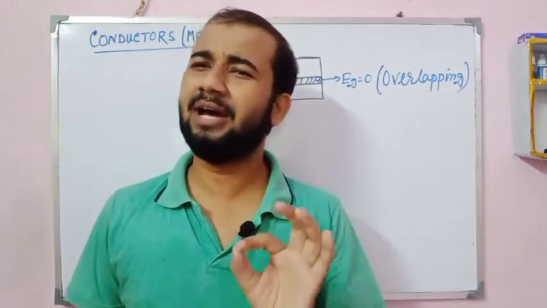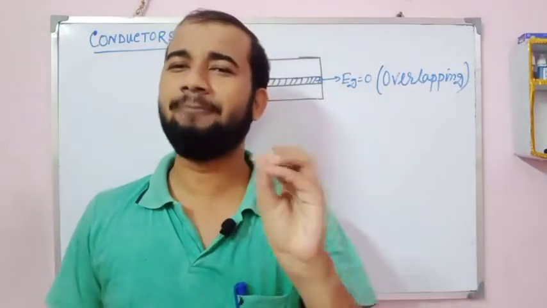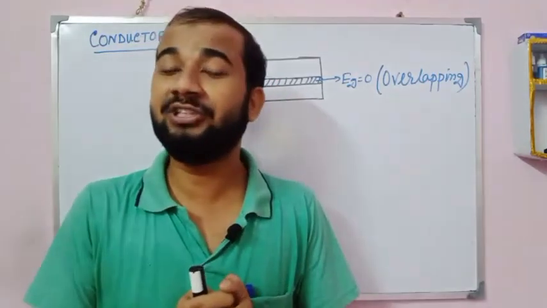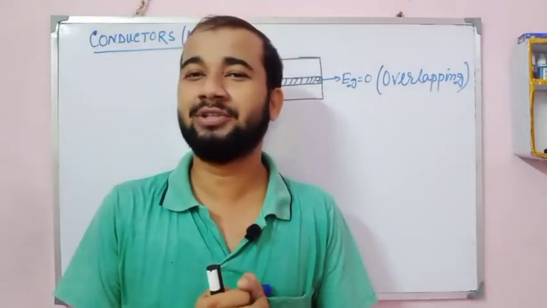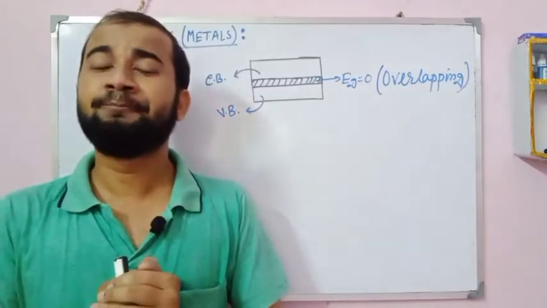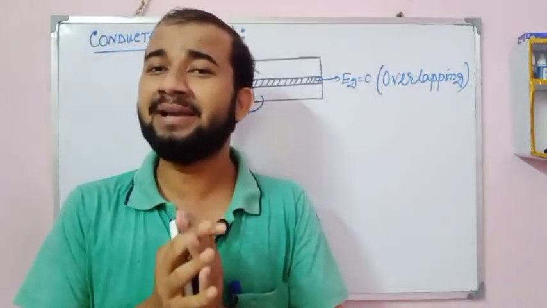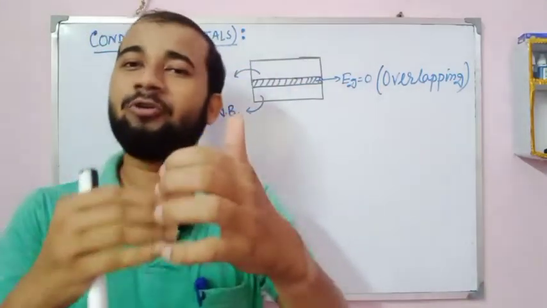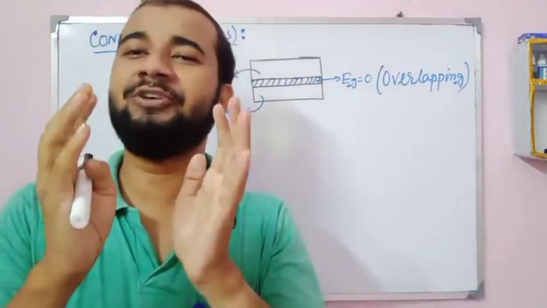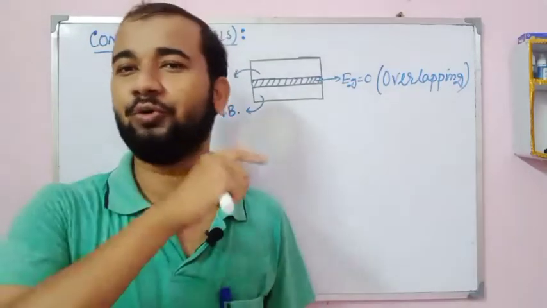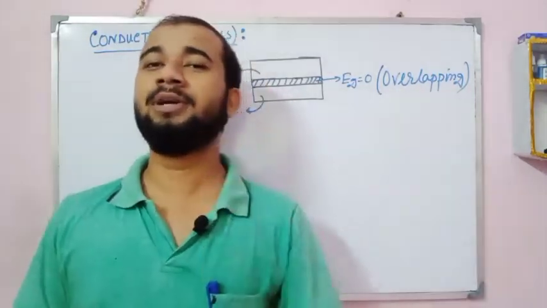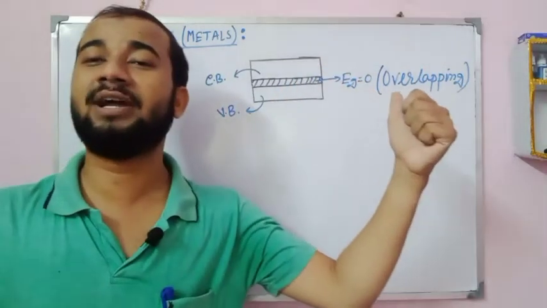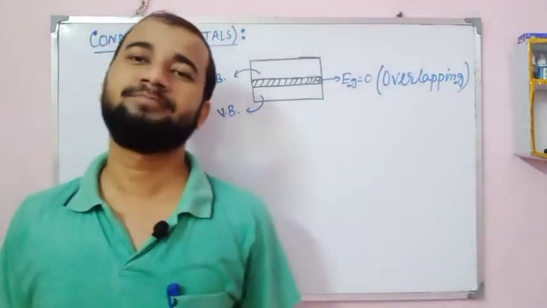Now I write this point. You have to note this point. What about the energy band theory for conductors? I say it again: for conductors, the valence band and conduction band are overlapping. If they are overlapping, the energy band gap is 0. Therefore, electrons can go from valence band to conduction band very easily.